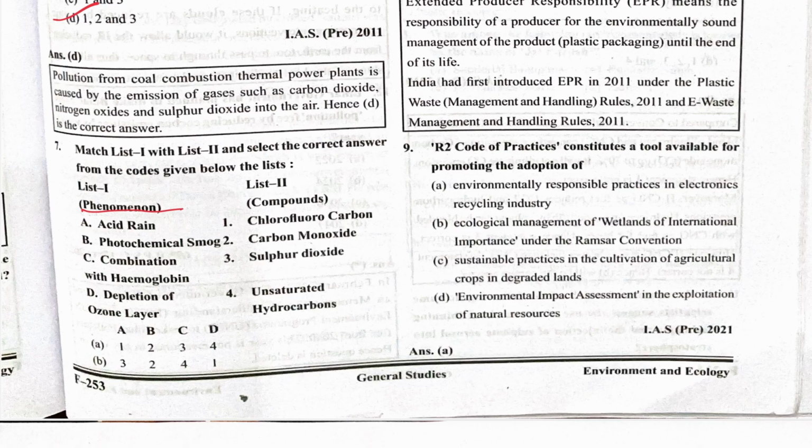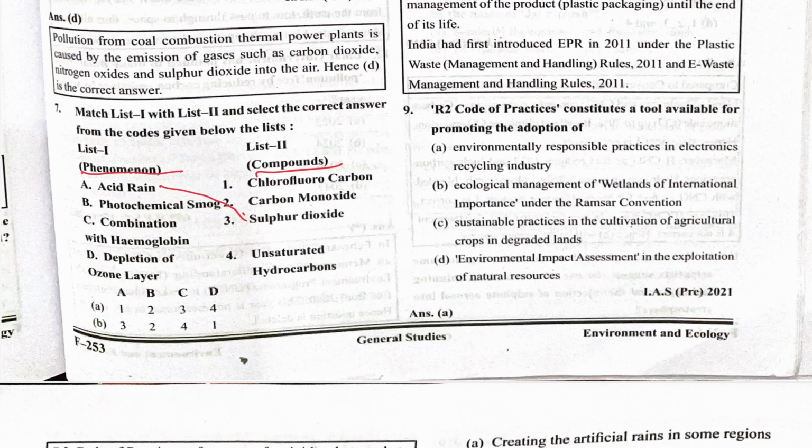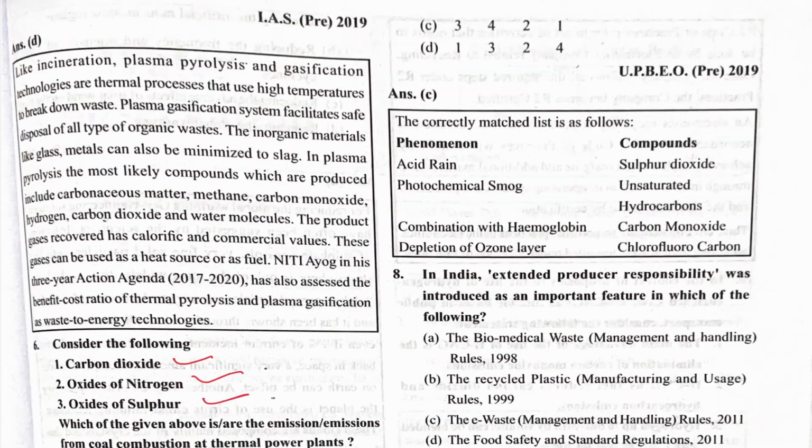Matching phenomena and component. Acid rain, sulfur and nitrogen compounds. Photochemical smoke, unsaturated hydrocarbons. Combination with hemoglobin, carbon monoxide, which dissolves in our bloodstream. Depletion of the ozone layer, that is chlorofluorocarbon. So C is the correct option.